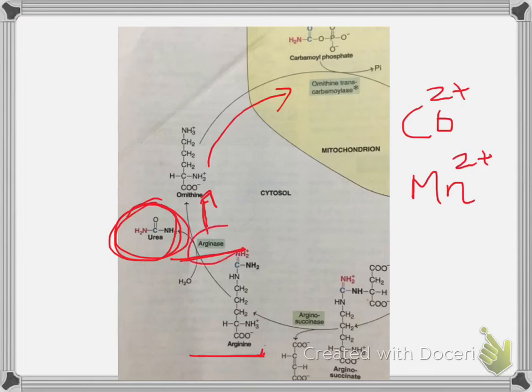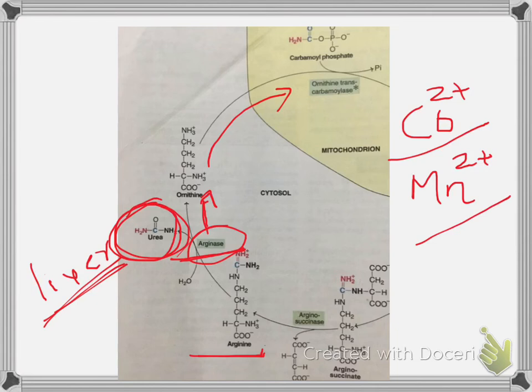The arginase enzyme is mostly found in the liver. All other enzymes of this urea cycle are present in other tissues also, but arginase is present only in the liver. So the urea cycle takes place in the liver. The arginase enzyme is activated by cobalt and manganese.